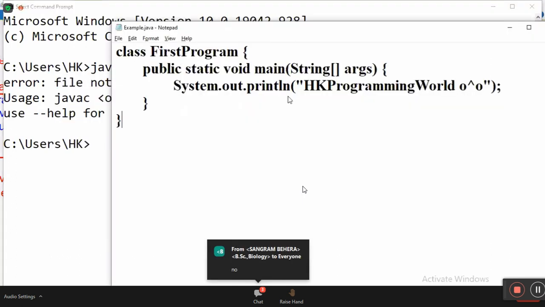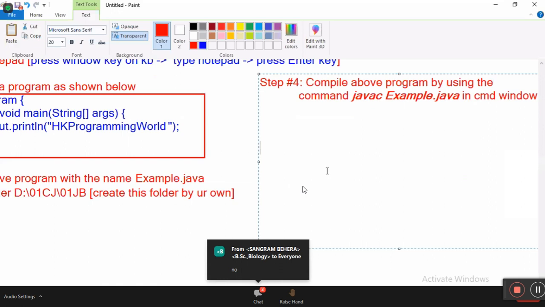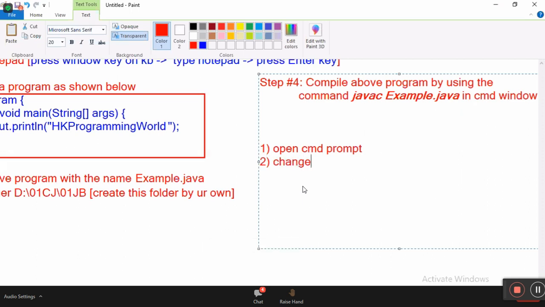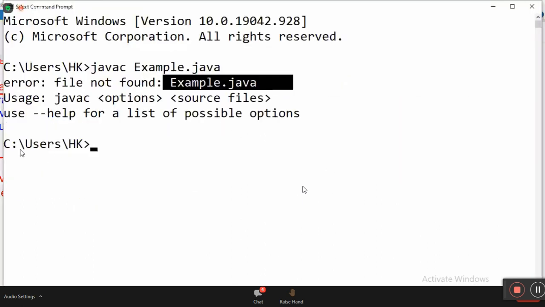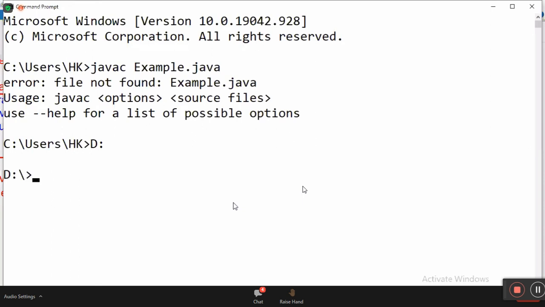So you have to follow some steps here, right? Step number 1, don't write: open command prompt. Don't write, already set, we set the path. Number 2, change drive. How to change drive? D colon. It is currently in C drive. Our program is in D drive. First you have to change D colon, press enter.